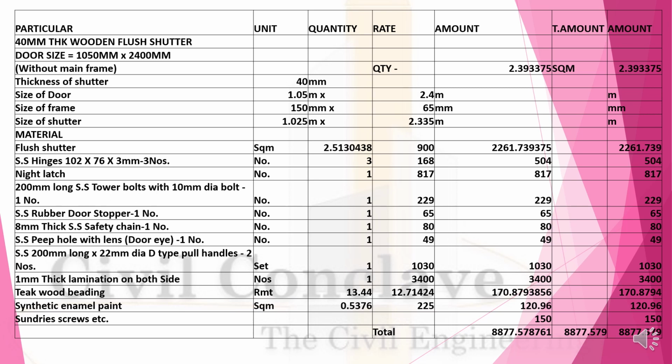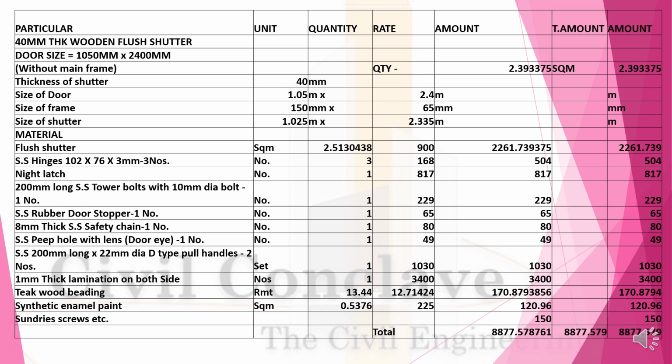Material: flush shutter 2.51 square meter at the rate of 900 will be 2261. Hinges 102 by 76 by 3 mm SS hinges, 3 into 168 is 504. Night latch 1 number 817 rupees. 200 mm long SS tower bolt with 10 mm dia bolt, 1 number, 229.